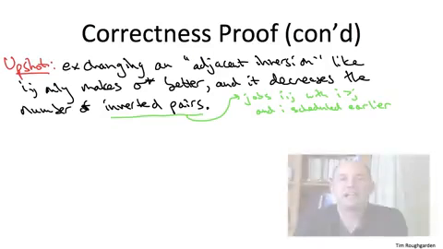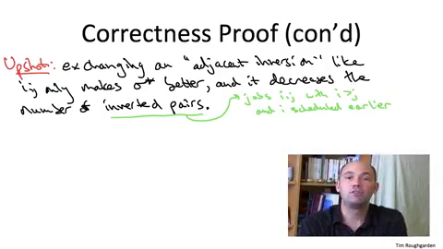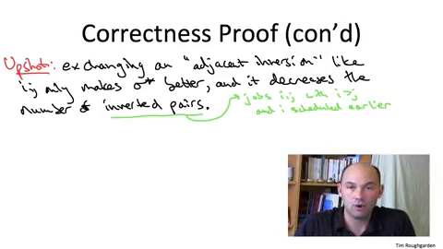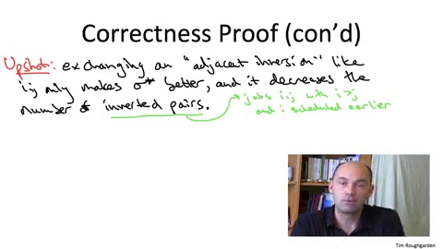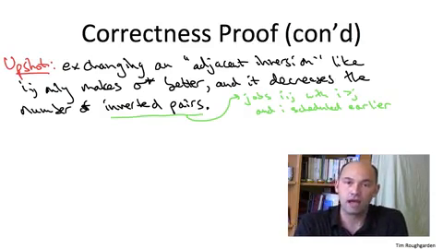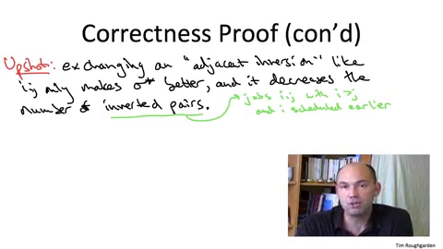So what the previous slide gives us is a method of changing a schedule, massaging a schedule, so that it doesn't get any worse. It can only get better. Specifically, if we take any schedule sigma star, and any adjacent inversion, by which I just mean 2 consecutive jobs with the higher one having a higher index, we exchange the jobs in any adjacent inversion, we get a new schedule, which can only be better. The sum of weighted completion times might be the same, but if it's different, it has to be smaller.